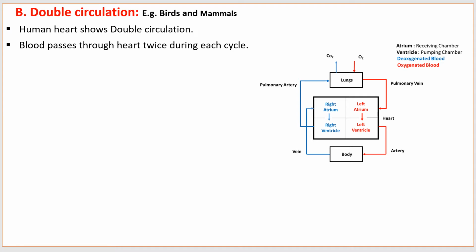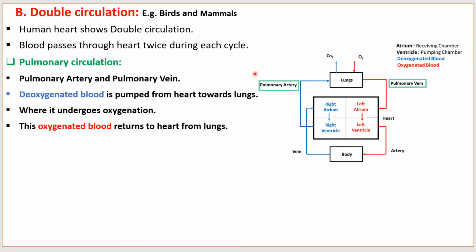Now we'll see double circulation. Double circulation is present in birds as well as in mammals. The human heart shows double circulation. Blood passes through the heart twice during each cycle. In double circulation, there is a pulmonary circulation.